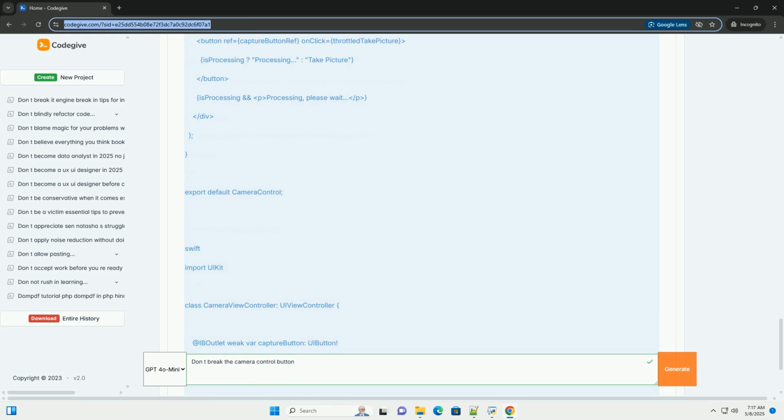Throttling: throttling ensures that a function is only called at most once within a specified time period. It limits the rate at which a function is executed. It's like saying, allow this function to run, but only once every X milliseconds. This is useful when you want to avoid overwhelming resources with frequent updates. 3. Implementation with code examples: